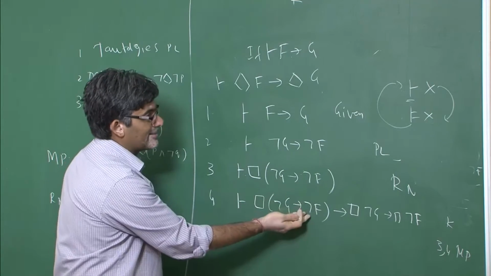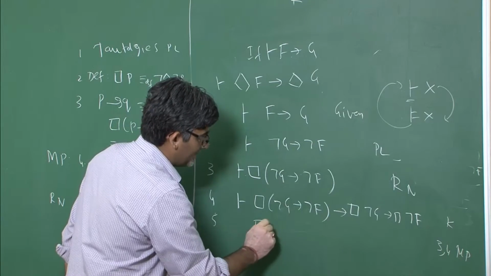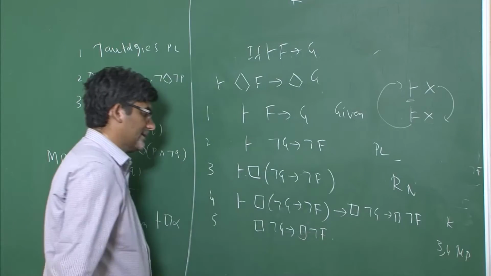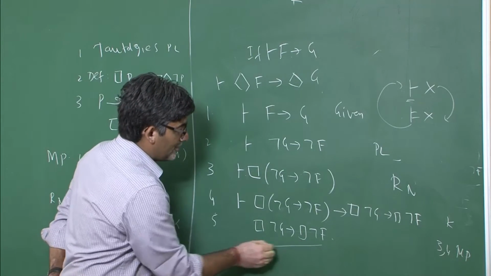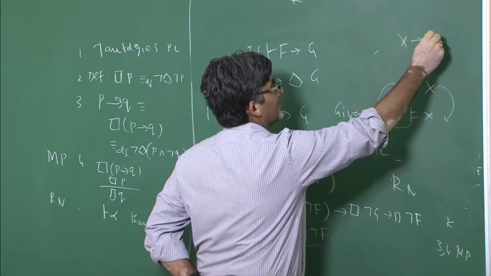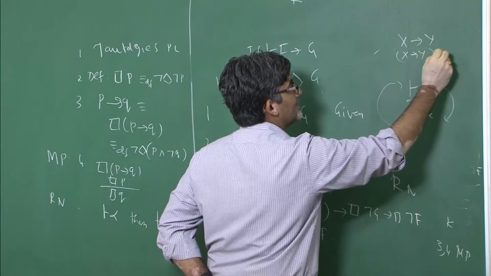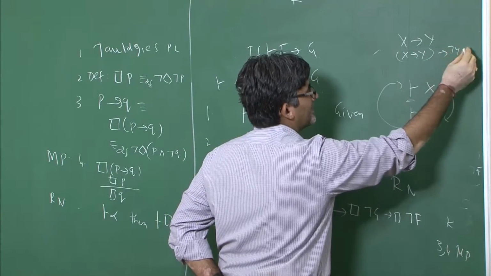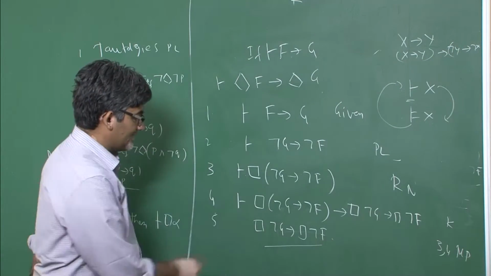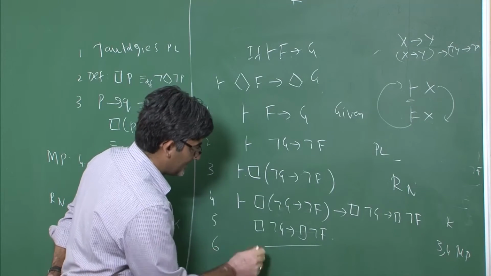It is not directly K axiom, but it is an instance of K axiom. Now fifth one, 3 and 4 modus ponens, you will get not g and not f. So now this is again in the format x implies y. So from x implies y, we get not y implies not x. So in that sense it can be written like this.